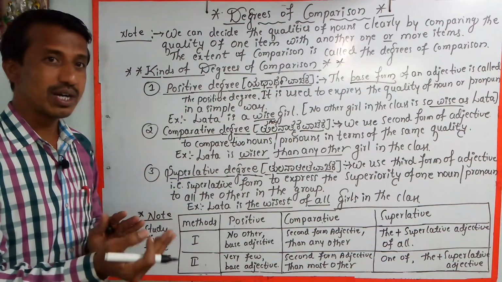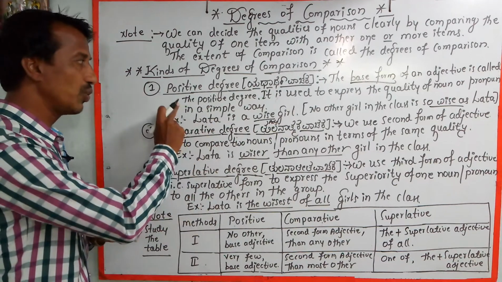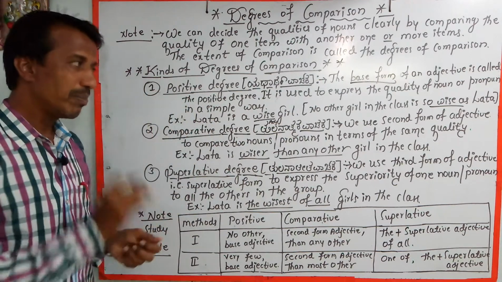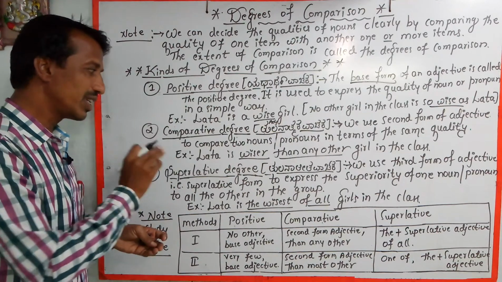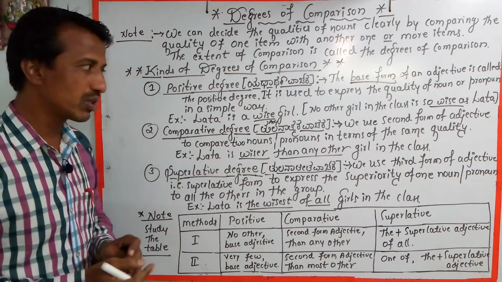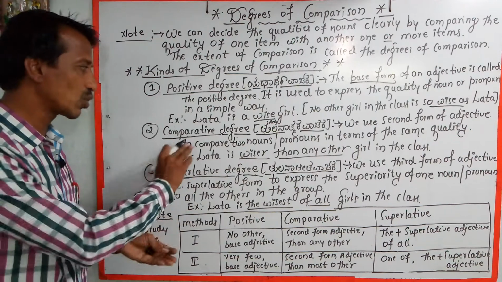The first form is used in positive degree, but the second form of adjective is used in a sentence to compare two nouns or pronouns in terms of the same quality. So that is called comparative degree.